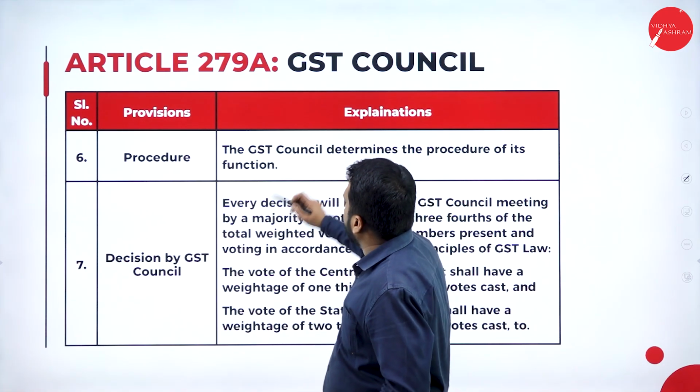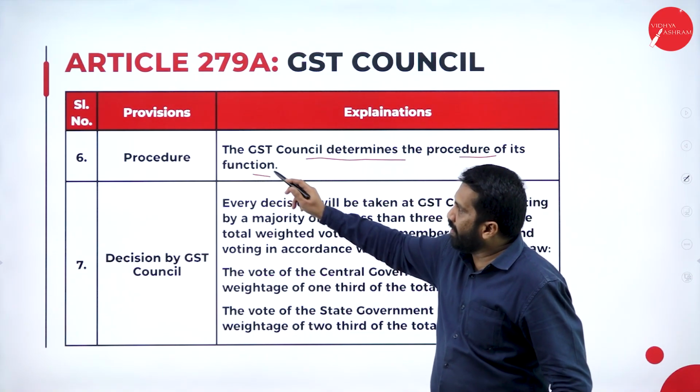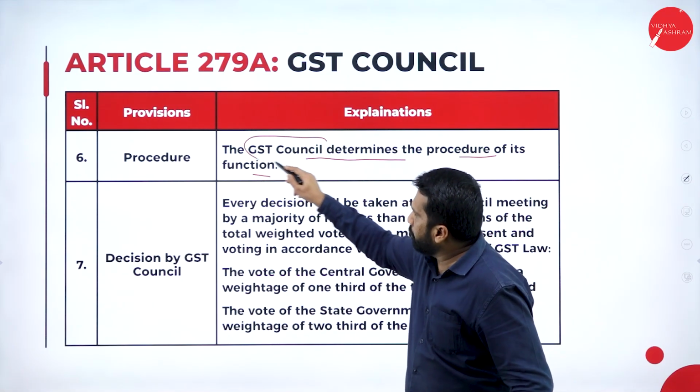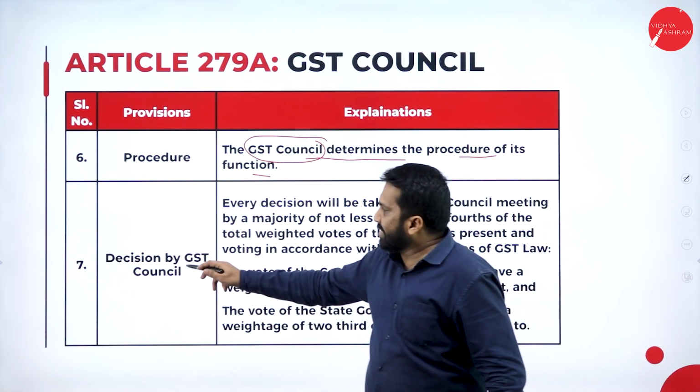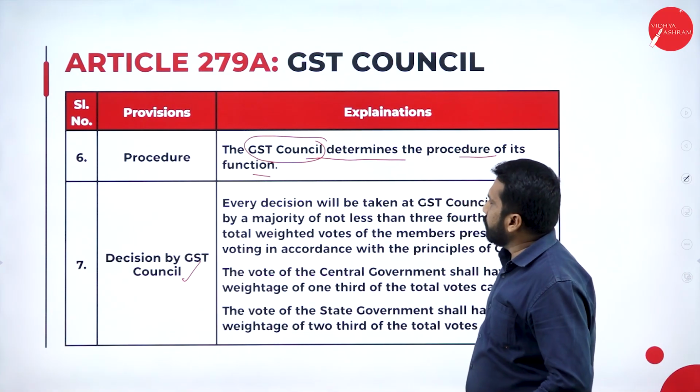Next one, procedure. The GST Council determines the procedure of its function. Who will determine GST Council? This is very important. Then, decision by GST Council. What decisions can be taken by Council?